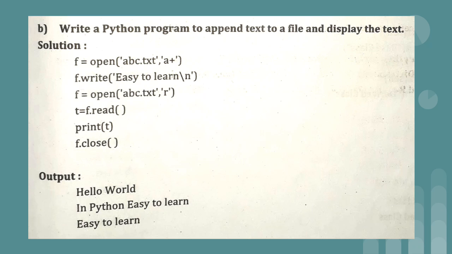And if you run the program again and again, the sentence "easy to learn" will be added again and again. The number of times you execute the program, that number of times the sentence will get added, because on the same script we are writing as well as reading. It's not the case that we get the sentence only once. After completion we simply close the file by writing f.close.